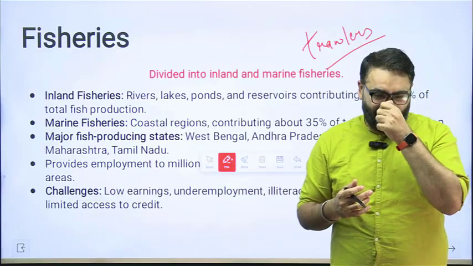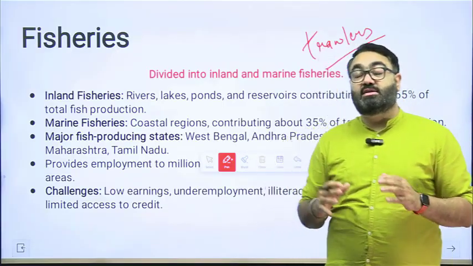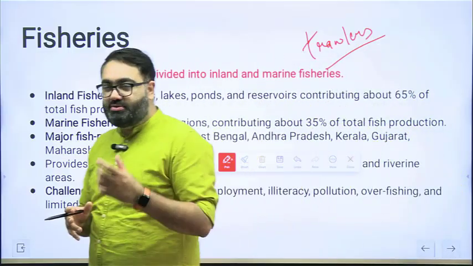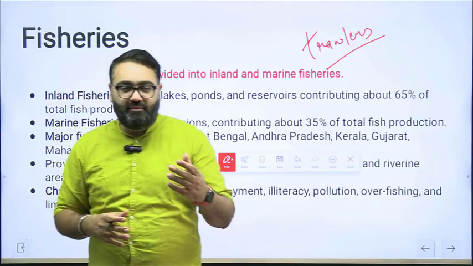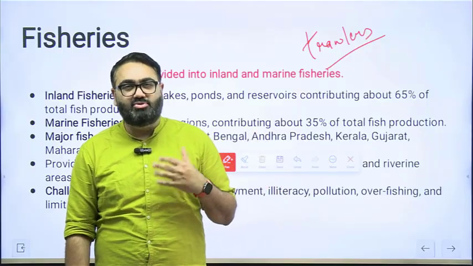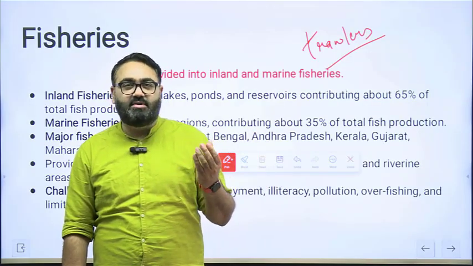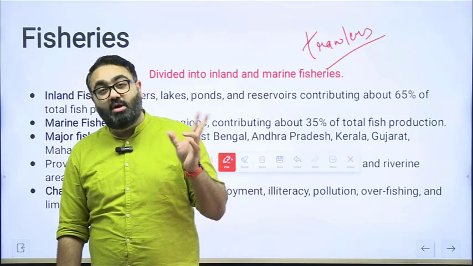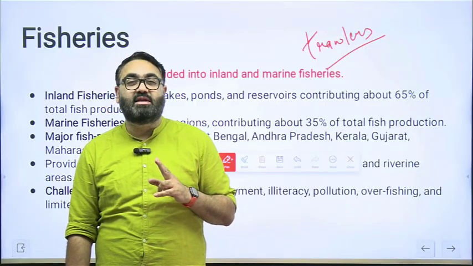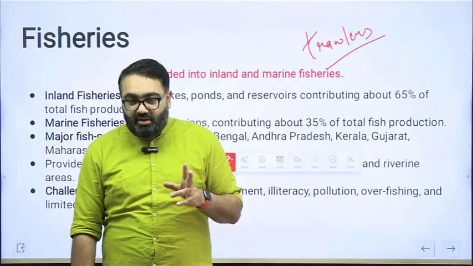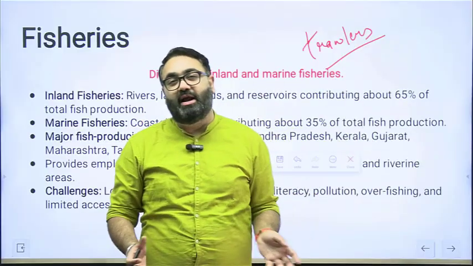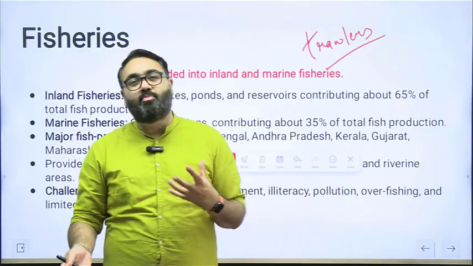Now please understand, fishing also has to be done in a very sustainable manner. When you are catching fish and you catch fish that is too small, too young, obviously it would not have much economic value, it would not be sold at a good price. Fish is mainly sold in terms of their weight. And when you are catching fish that are too small, too young, you are not allowing them to grow big, so you are actually terminating the entire life cycle of this marine ecosystem in between. So the small fish, they would not grow up, they would not be big enough to be caught later on, and you are actually harming your own prospects.